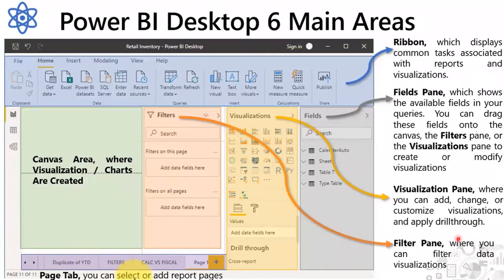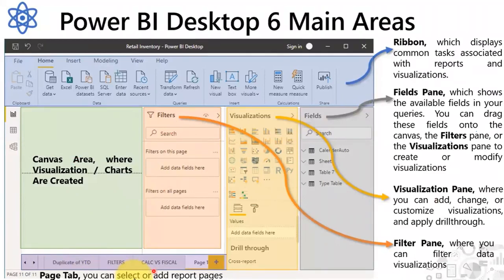And the filter pane is where we can do the filters as per the data interactions. So this is called a filter pane. We can perform all the filter activities here. Suppose you want to filter based on the countries or some segments, we can do all the filters, either on a visual level filter, page level, or a report level filter. So this is what we call the filter pane.